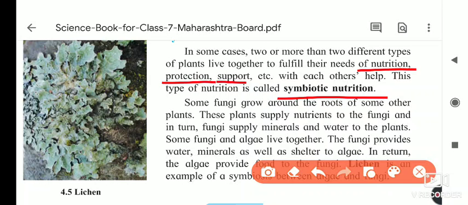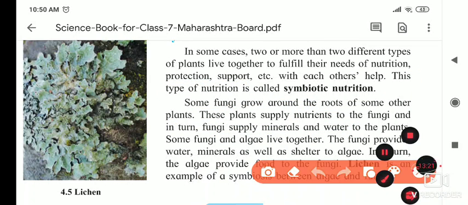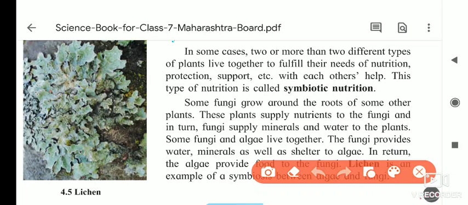Some fungi grow around the roots of some other plants, and these plants supply nutrients to the fungi. In turn, the fungi supply minerals and water. So plants are giving nutrients to the fungi, and the fungi are providing minerals and water to the plant. So this is symbiotic. They are understanding each other's needs, and they are helping each other for living. And this type of nutrition is called symbiotic nutrition.